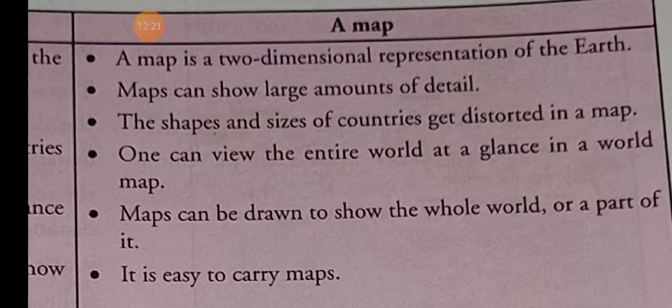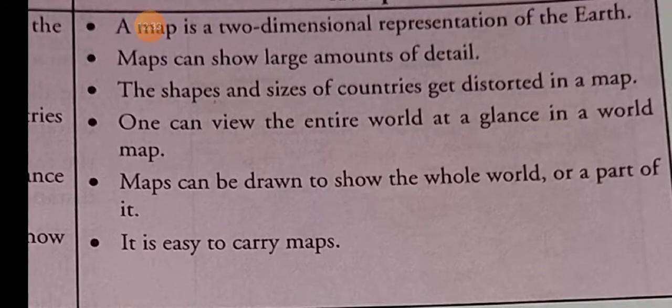The shape and size of the countries get distorted in a map, so we cannot see the accurate shape of the country or city. One can view the entire world at a glance in a world map. Okay, through a map we can see the whole world.